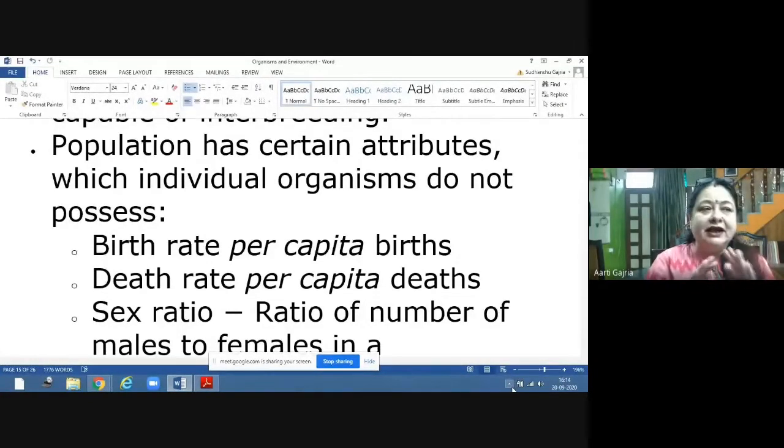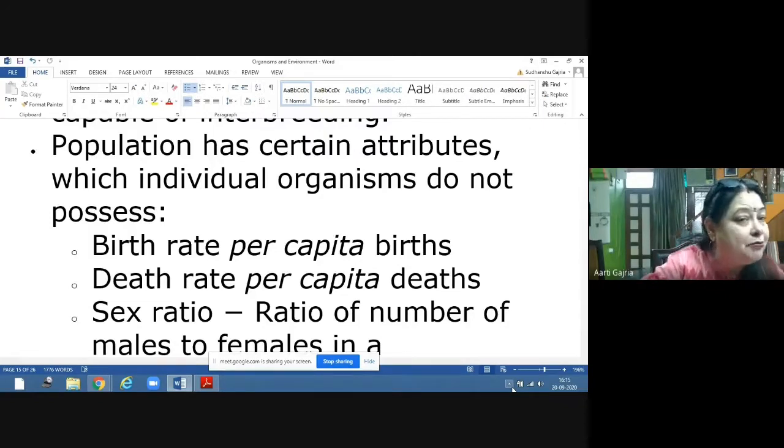If you want to find out the birth rate of any particular population, you have to find out the total number of that organism and the number of births during that time. So number of births upon the total population, that would be the birth rate per capita.